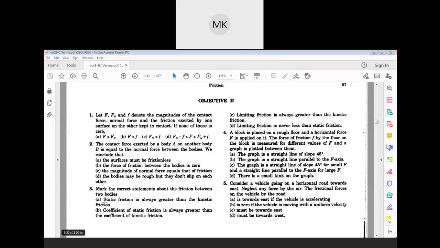If you apply 10 Newton force, then static friction is 10 Newton only, so the net force is 0. Static friction at that time is 10 Newton only. But the kinetic friction value is of the order of some 300, 400. So sometimes static friction is less than the kinetic friction.